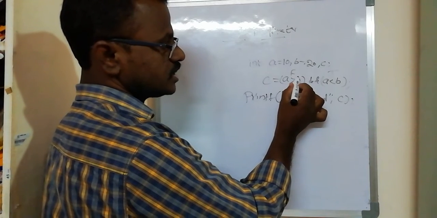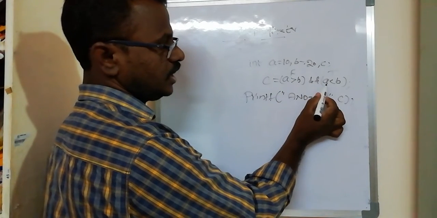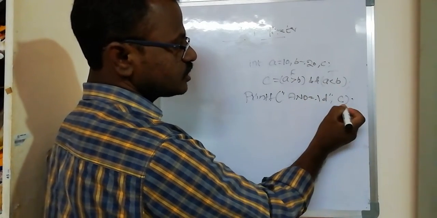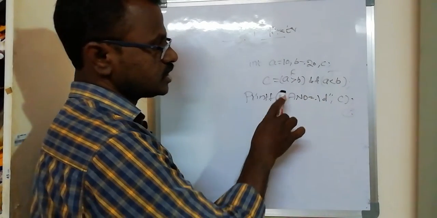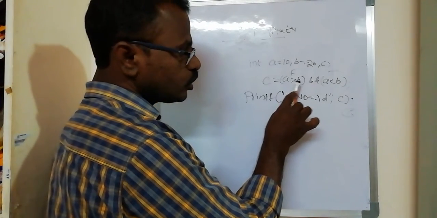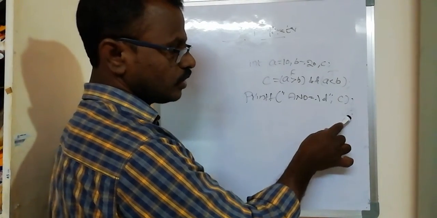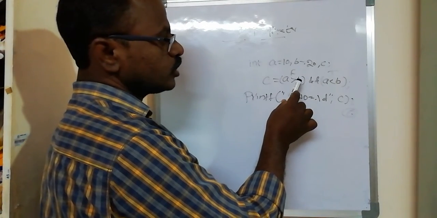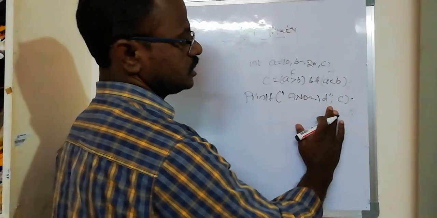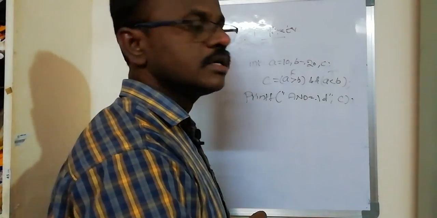Condition 1 is false and condition 2 is true, so the result is false, because logical AND compares two values: if both values are true, it returns true; if any one value is false, it returns false. This is the logical AND symbol.